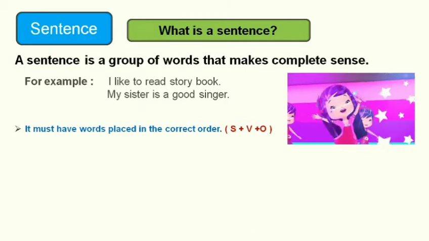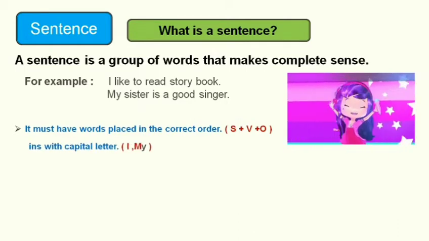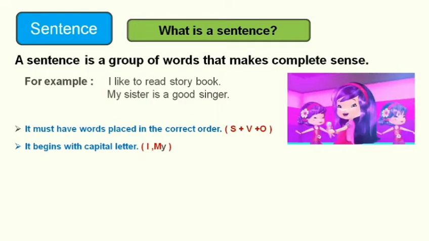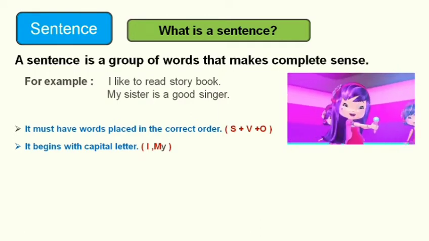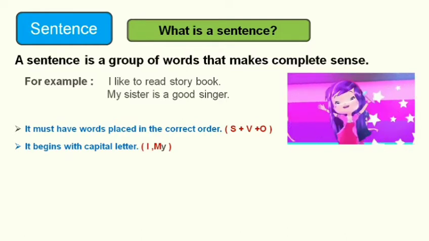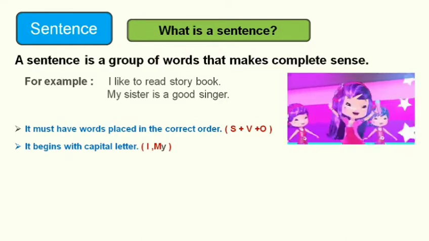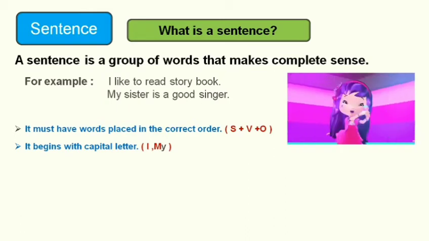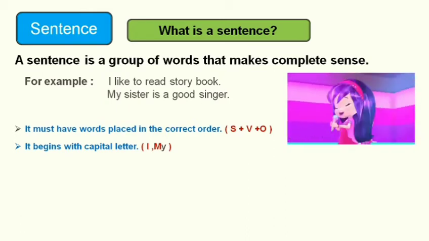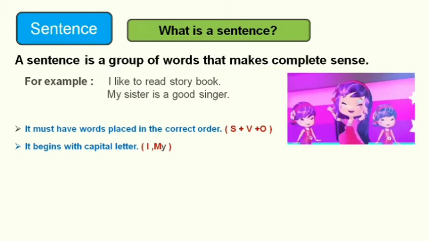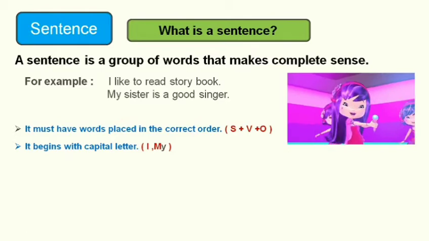Second rule, a sentence always begins with a capital letter. It means the first letter of the first word should be capital in the sentence. In both the above examples, I and M of the word my, which are the first letters of these sentences, are in uppercase.